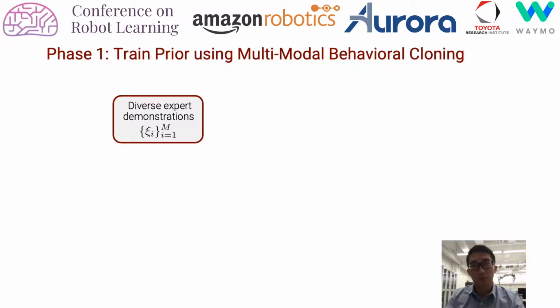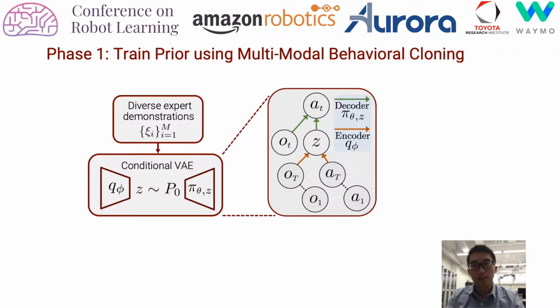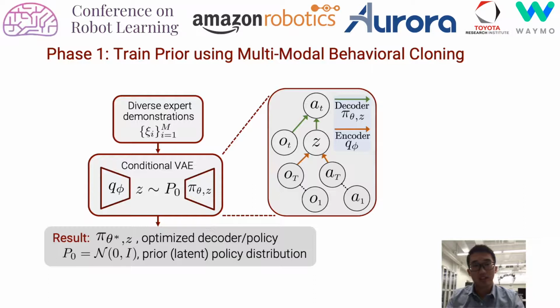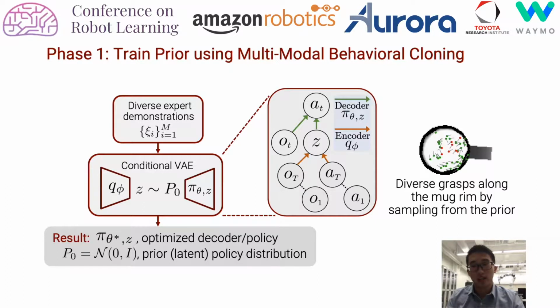For the first phase, we assume we have collected a diverse set of expert demonstrations, and then we use a conditional variational autoencoder to embed the multi-modal expert behavior into the latent distribution P0. The decoder, or the policy, is conditioned on the latent variable Z. Looking at the CVAE closely, we embed the whole trajectory of observation and action of each demonstration into a single latent variable Z. At the end, we obtain the optimized decoder policy and the prior latent policy distribution, which is assumed to be uni-Gaussian by the CVAE formulation. As an example, we can obtain diverse grasps by sampling from the prior as the model imitates diverse demonstrations.